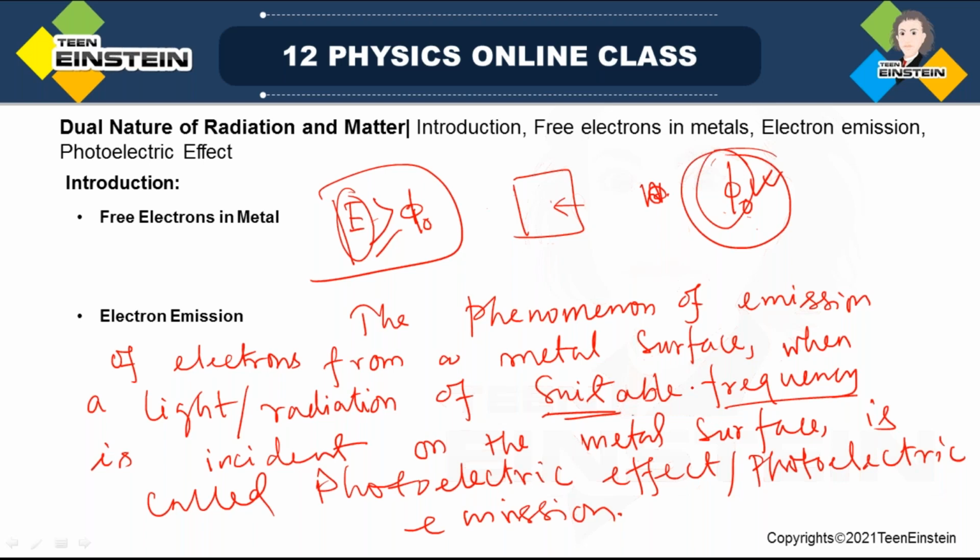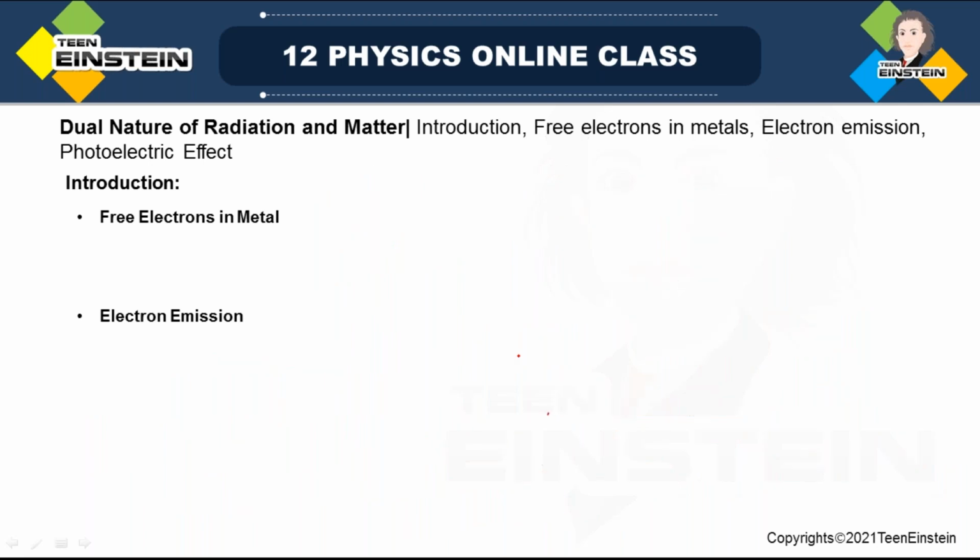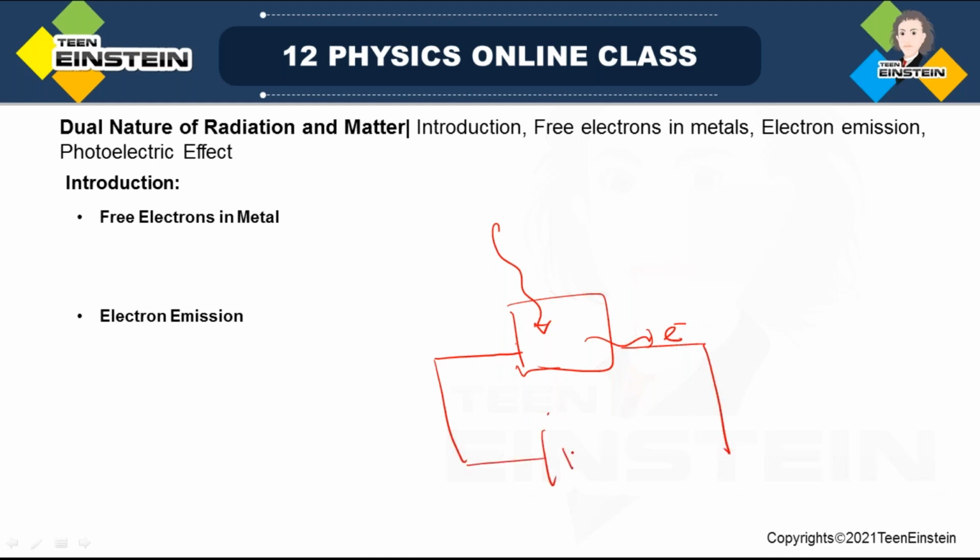Now the electrons which are emitted are called photoelectrons. Now look, I'll just do one thing. I have a metal surface, and I am shining light, some radiation, on it. Then you see electrons are coming out. If I can make a circuit such that the electrons are flowing through the circuit.